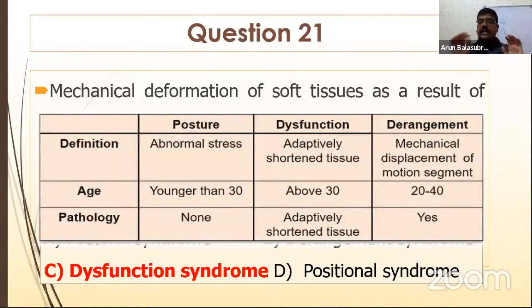Whereas derangement syndrome is a mechanical displacement of the motion structures. The best example is IVDP, a disc prolapse of the cervical spine. The patient exhibits pain, sometimes radiating pain to the fingers, to the shoulders, to the elbow also. So this is derangement syndrome, where the arrangement itself is modified. The disc may protrude out or bulge and starts irritating the nerves, causing radiating pain. This takes a lot of time for treatment and you have to do a lot of exercises.